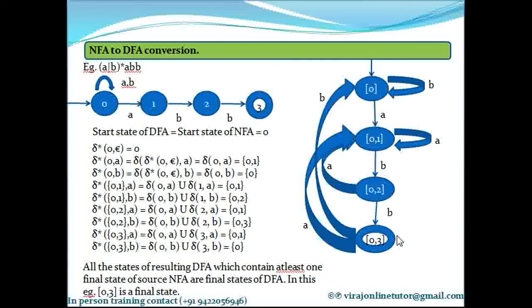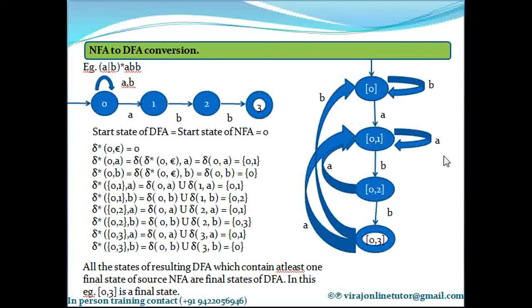I'll again explain the NFA to DFA conversion. This is the NFA that I had constructed from the regular expression. It is an NFA because state 0 on A goes to 0 and 1, so it goes to more than one state. That's why it is a non-deterministic finite automaton. I have to convert this into a DFA, which is deterministic, so a state on a particular input can go to at most one state.